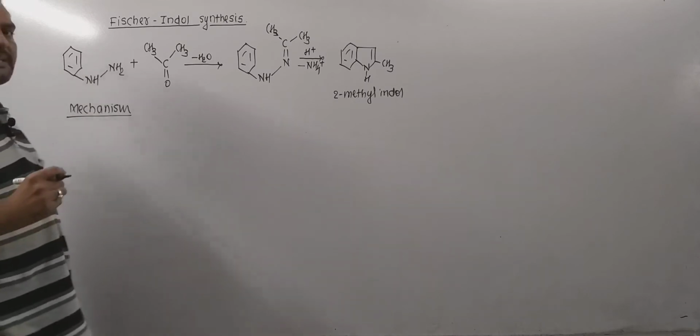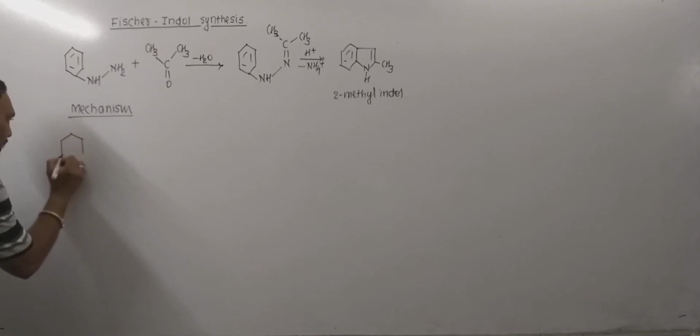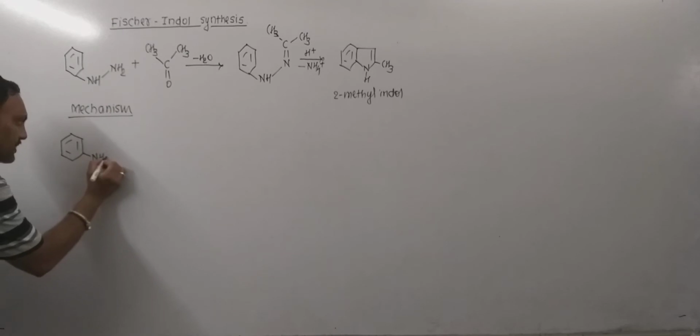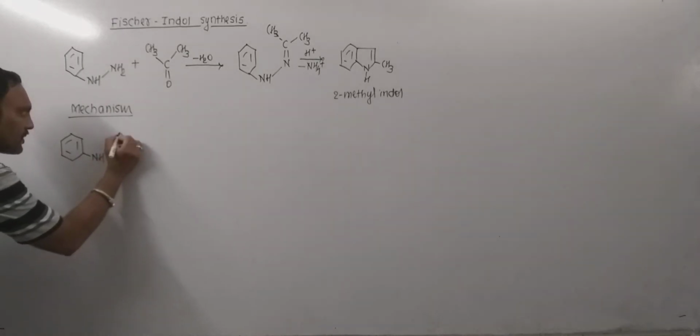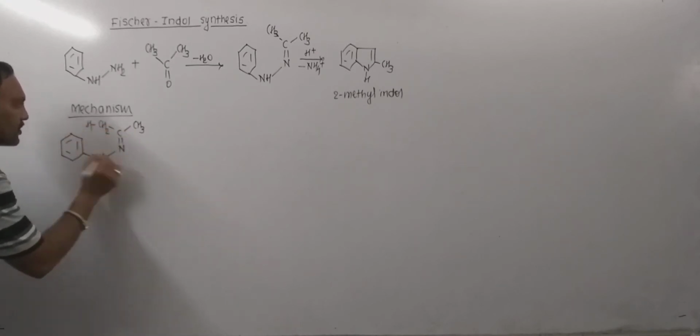Now the mechanism of this reaction involves a series of steps which can be explained as follows. So first of all, the phenylhydrazone of acetone can be given as, this is the phenylhydrazone of acetone, CH3 can be written as.